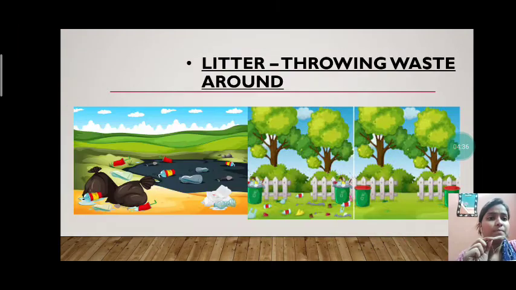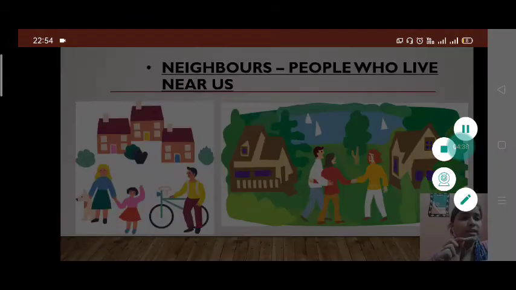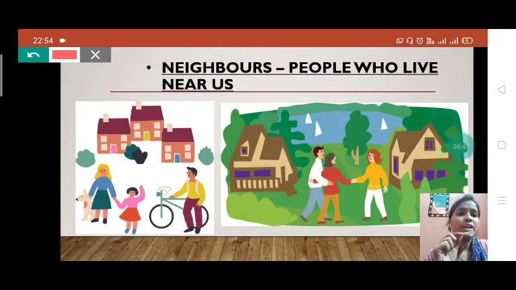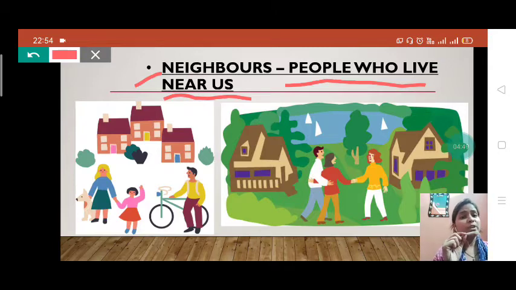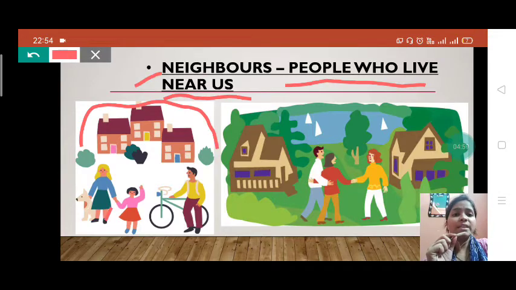Let's discuss the answer. See here. Everyone sees, students. Neighbors. Neighbors means, children, we have already discussed, people who live near us. The people who live near us, near our house, are called what? They are our neighbors. They live in our neighborhood. See children, this is our neighborhood and these are what?